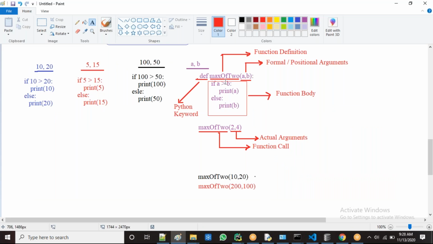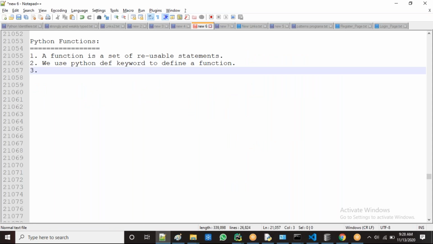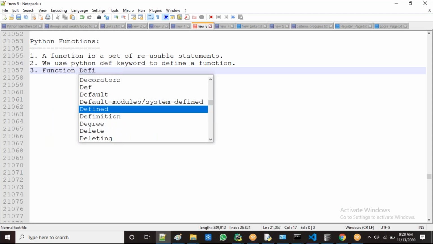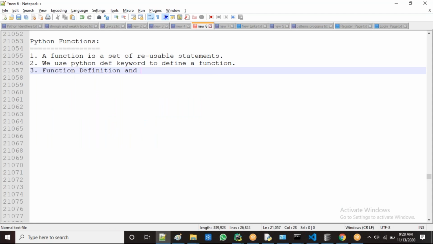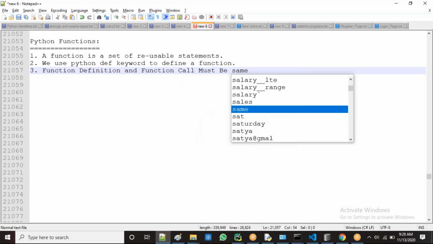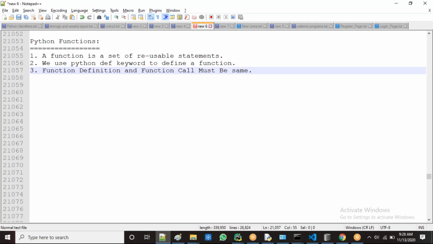The function definition name and the function call name must be same, guys. Observe here, the function definition and the function call must be same. Here both must be same, meaning the same names.